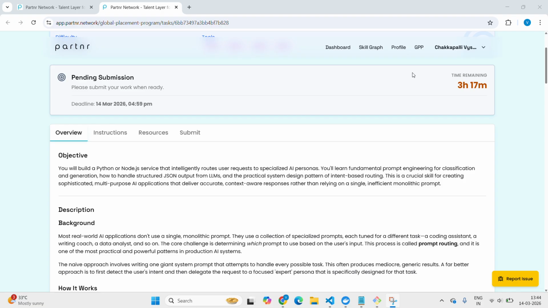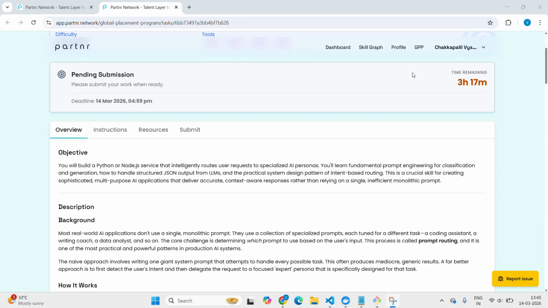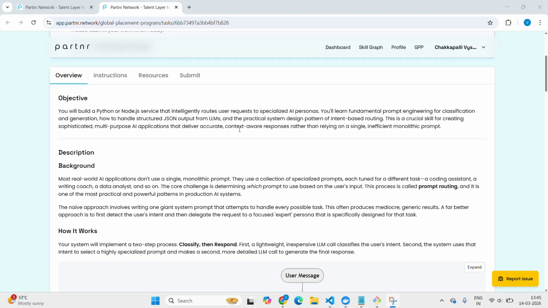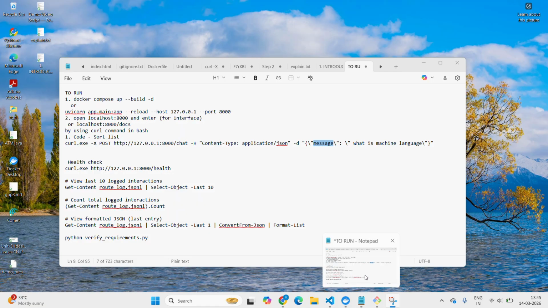Here, the first phase, classifying the intent, sends the output to the second phase, routing and response. The output from the first phase to the second phase is the user message, and along with it, the default prompt for each expert will be given to the second phase. By analyzing both the prompts, it will specify the correct answer to the user message. It will return confidence, intent, and the answer.